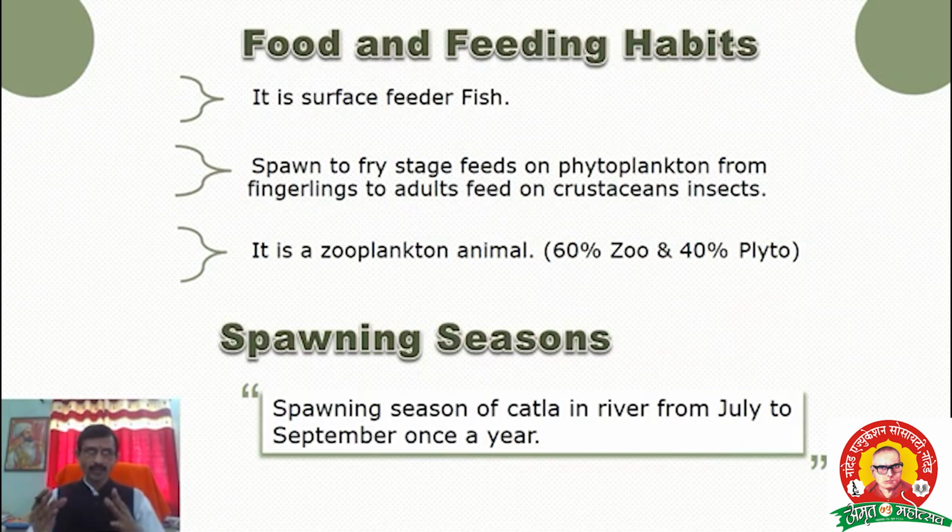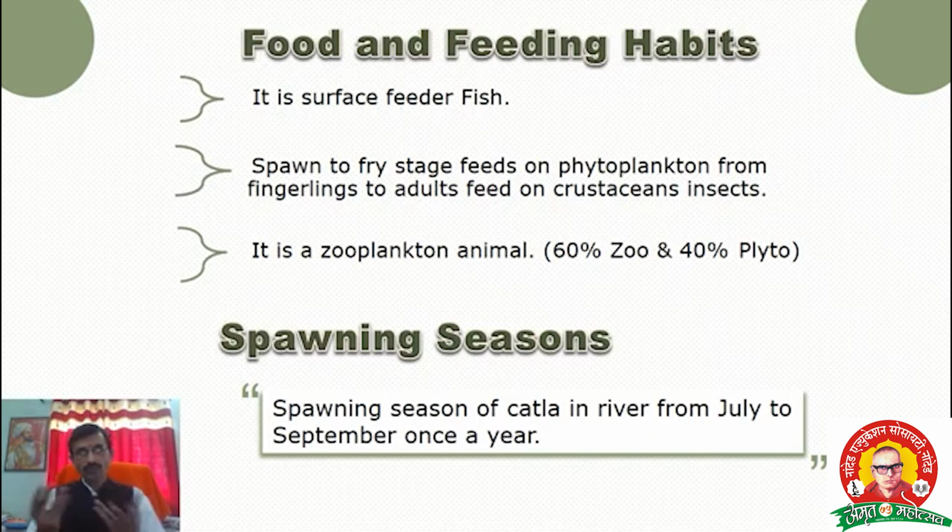Next aspect from the biology is the food and feeding habit of Catla. Already I told that it is a surface feeder fish. Next, some stages in the fishes are spawn, fry, fingerlings, and adult stage. Within that, from spawn to fry stage, Catla feeds upon phytoplankton. The feeding habit is somewhat different.